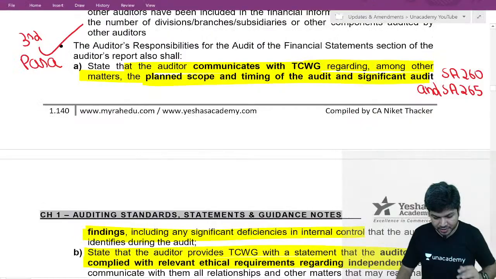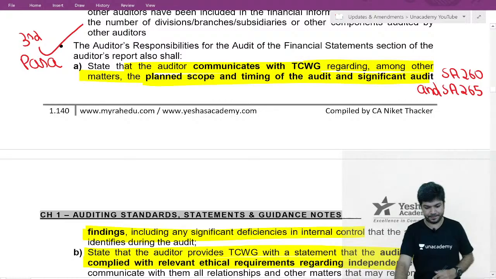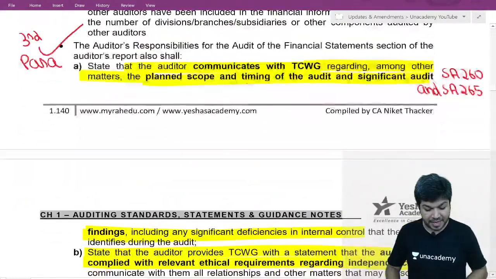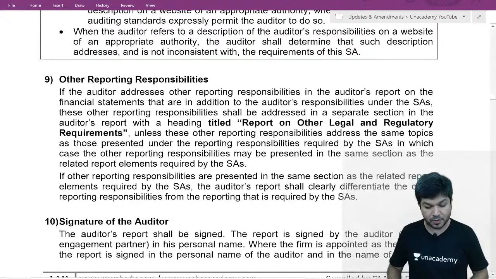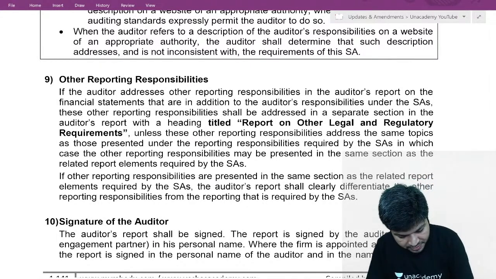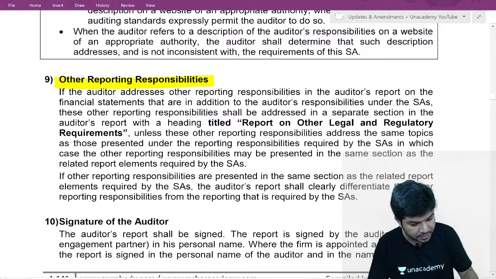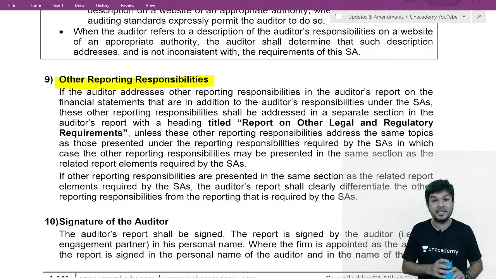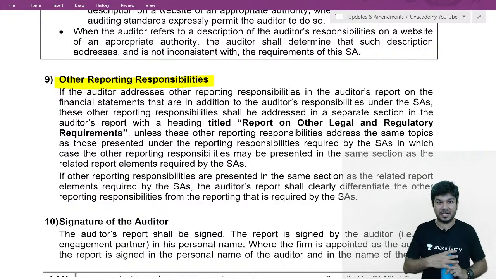Okay, going back to your report. The three big paragraphs are for the auditor's responsibility. Next, the eighth one is other reporting responsibility. Now, what is other reporting responsibility? Any other law wants you to report something, like the Companies Act.